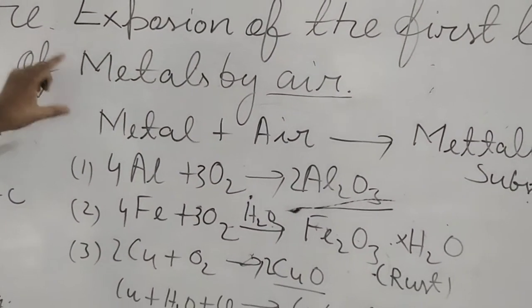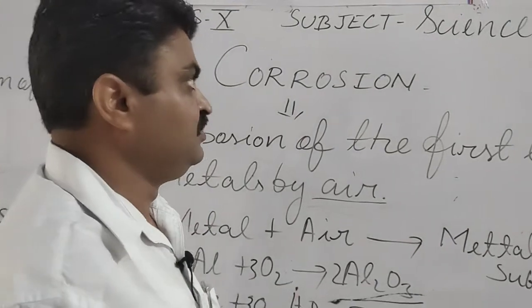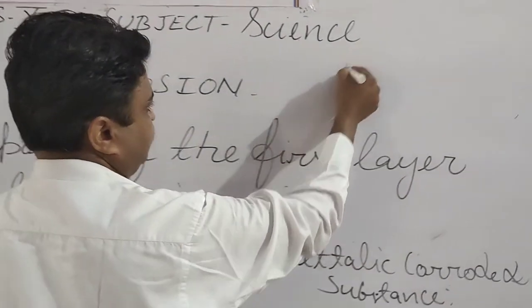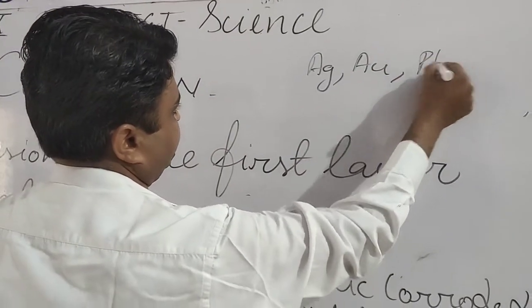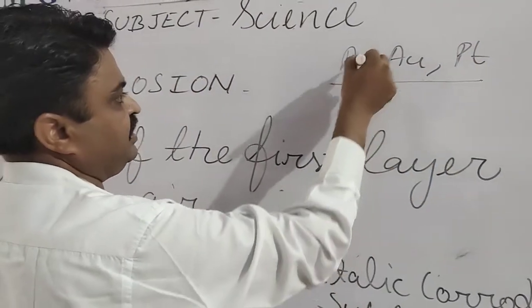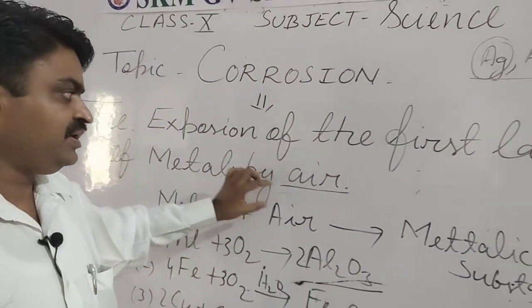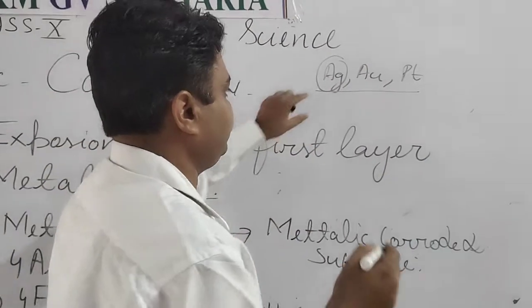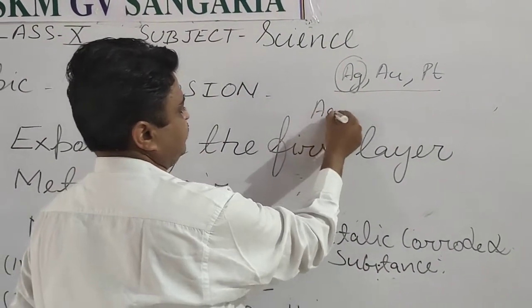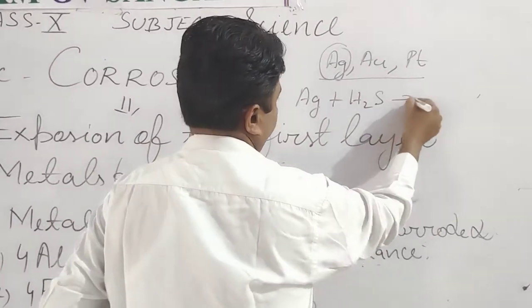Only the metals that are not affected, student, are the least reactive metals, like silver, gold, and platinum. But in this, silver doesn't react with the air, but it reacts with sulfur gas, student. When silver reacts with hydrogen sulfide gas, what does it form?